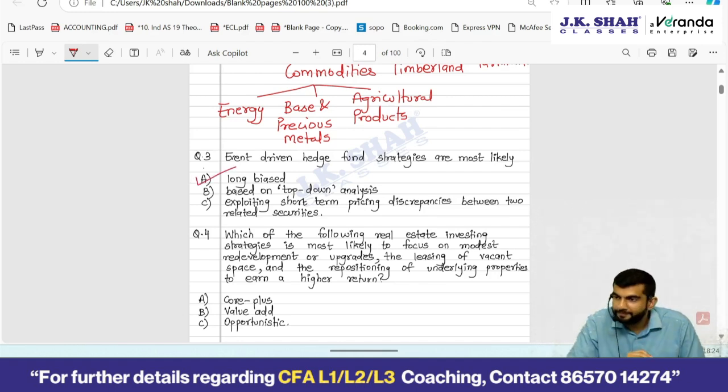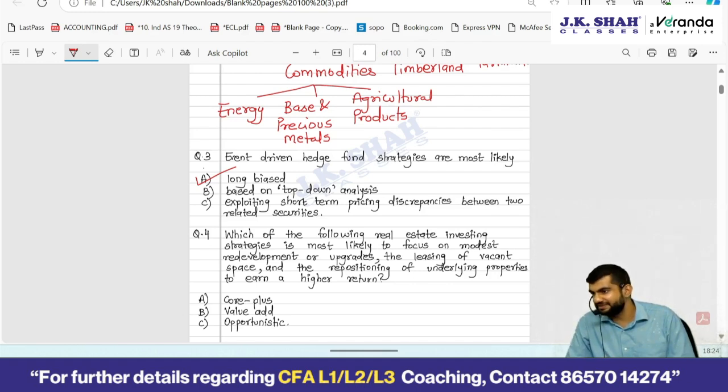So A. Why not B? Based on top-down analysis. Do you study the macroeconomic factors and all that, or you begin with studying the company specific factors? Company specific factors. So it is mostly a bottom-up analysis when it comes to event-driven strategies. And why not C? Exploiting short-term pricing discrepancies between two related securities. That is a part of relative value strategies.